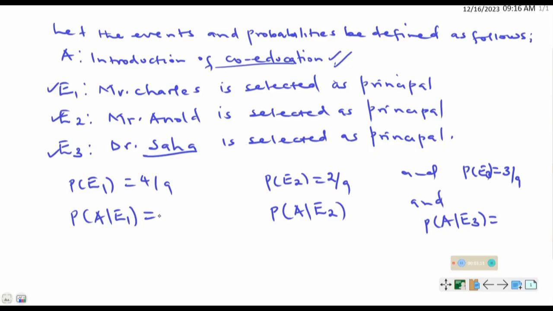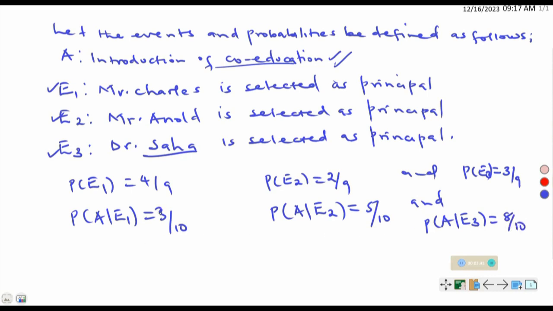Probability of A given E1 as 3 out of 10, that is 0.3. A given E2 as 5 out of 10, that is 0.5. And lastly, for Dr. Saha as 0.8, which we can easily write as 8 out of 10.